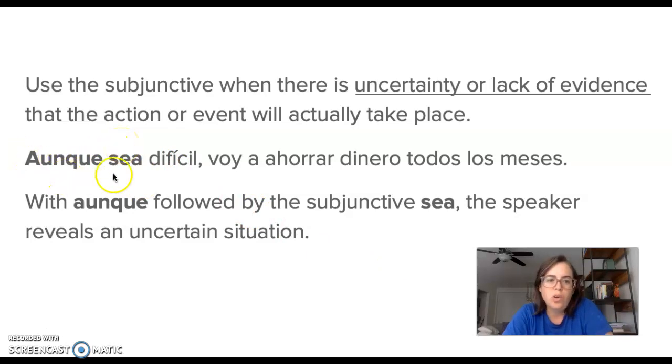So even though it's difficult, I'm going to save money every month. It's a difficult situation. So right there, even though you have the intentions to do it, there is uncertainty or lack of evidence that that action will take place. So that's why this part is with the subjunctive.